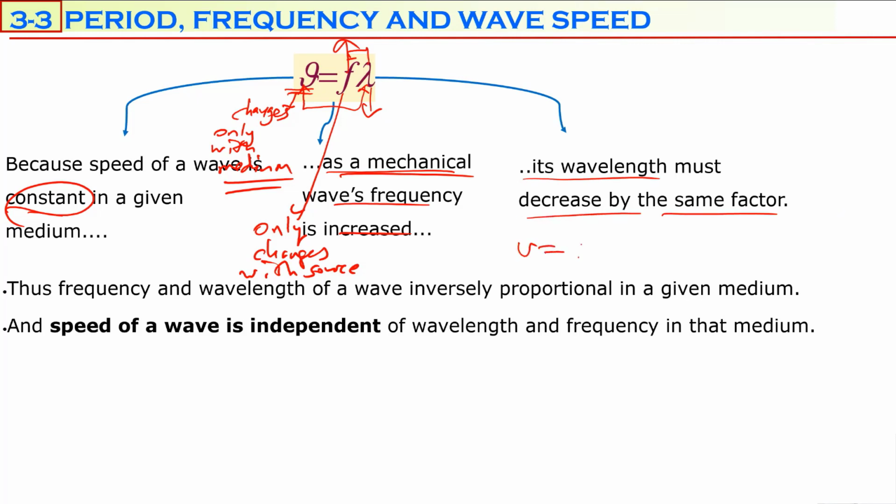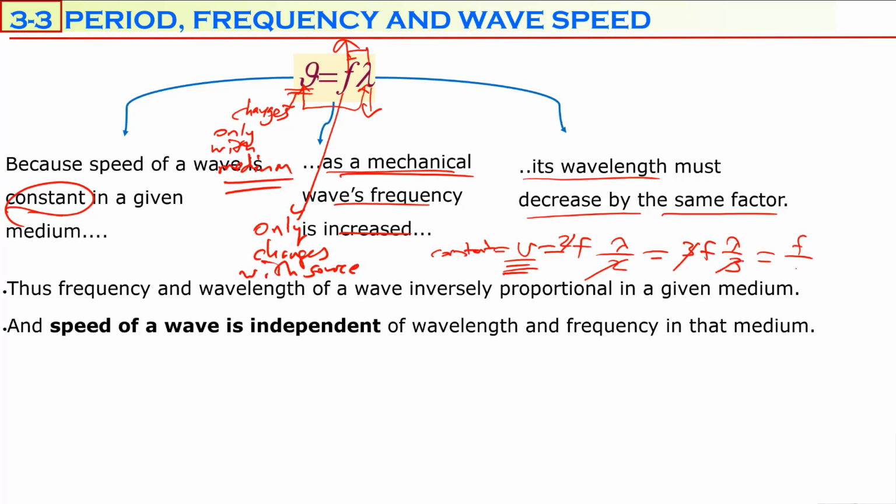Assume that according to this equation, in a specific medium, V is constant. You cannot change V. It is a constant number. If frequency doubles, wavelength must decrease by a factor of 2, so they must simplify. Or if frequency trebles, wavelength must decrease by a factor of 3, so they should simplify.